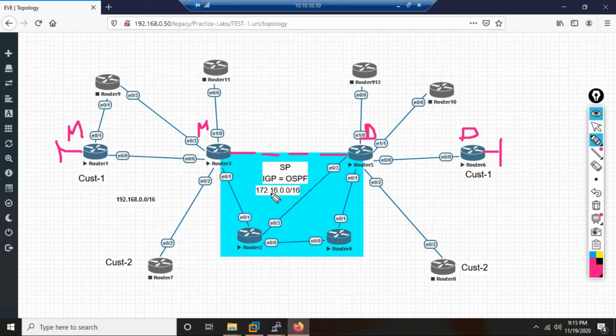But if you see here, this is just a false story that the service provider sales guys are telling the customer. In reality, R3 is not directly connected to R5. Maybe from Mumbai it is going to, let's say, Baroda, and then from Baroda, let's say this is Jaipur, and then finally from Jaipur to Delhi.